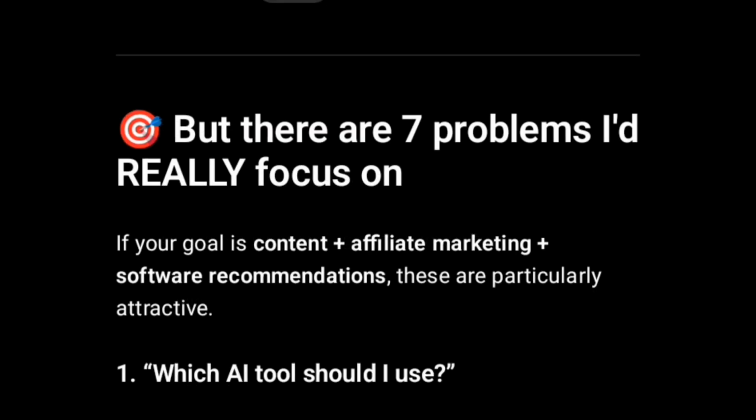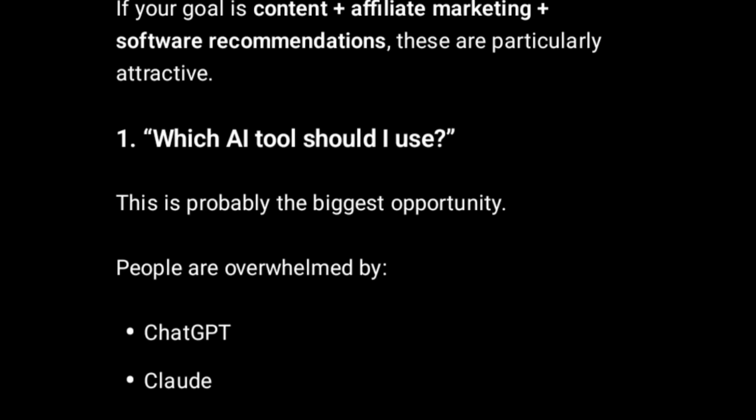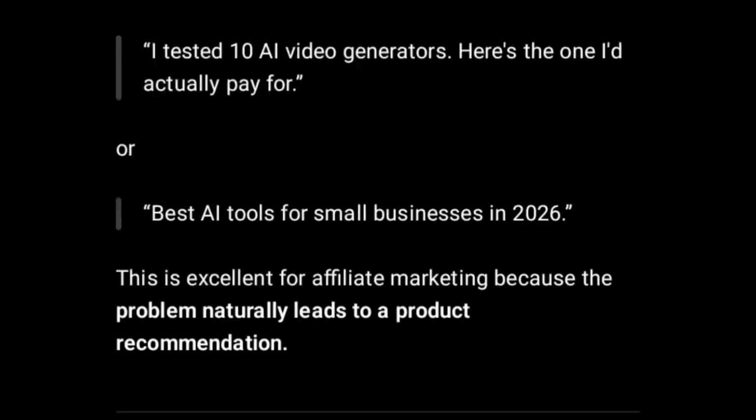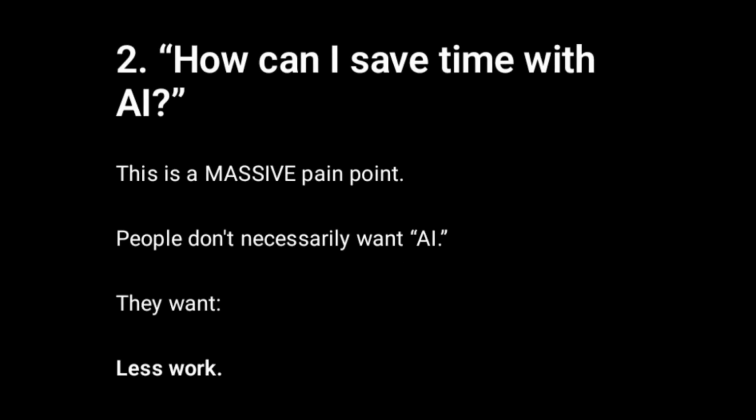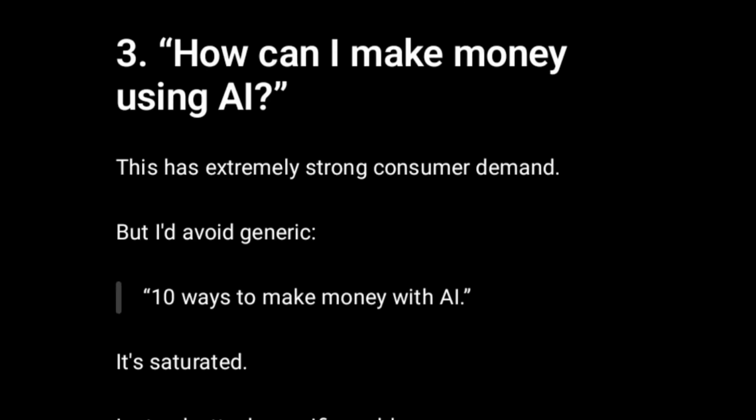Let's look at this. He said there are 7 problems I really focus on. Out of all these problems that ChatGPT is suggesting, he says he's going to focus on 7. Now, let's see them. Which AI tool should I use? That is 1, and then he gave the reason for that. Now, let's go to 2. How can I save time with AI? That is another one. 3, how can I make money using AI? Of course, me and you know that a lot of people are looking for ways to make money using AI. So that is one of the things people are talking about online.